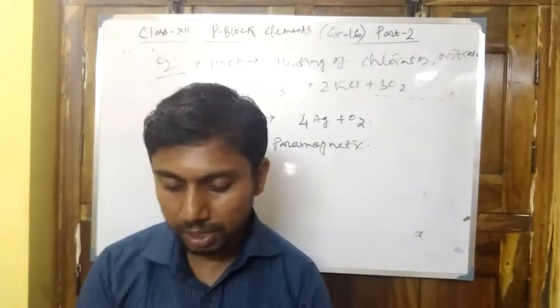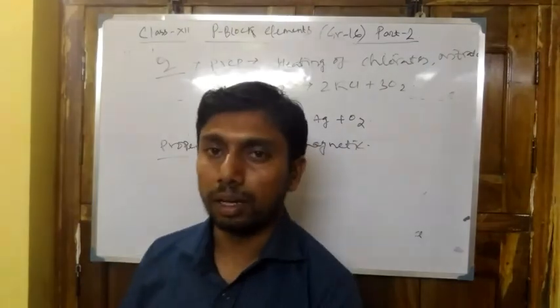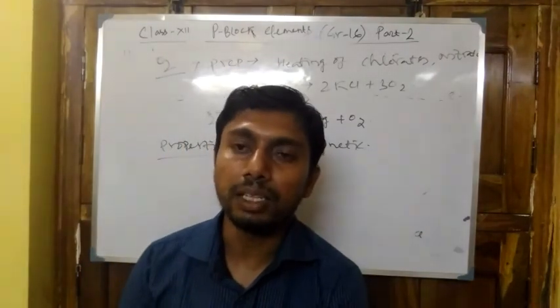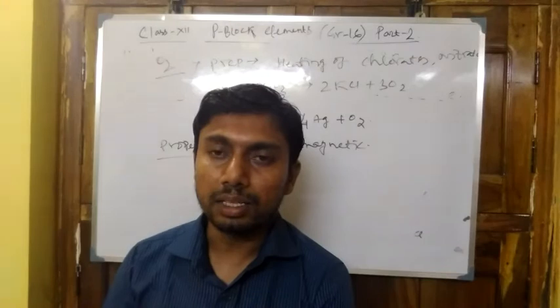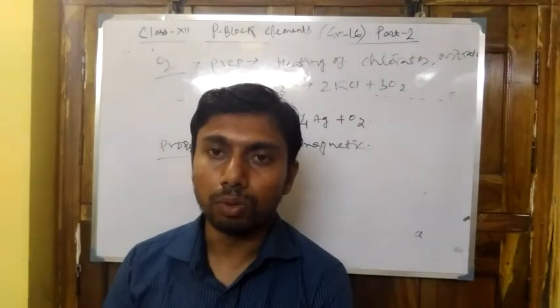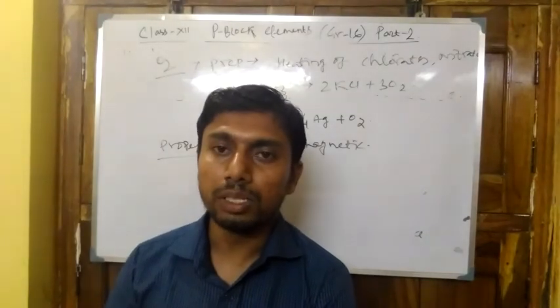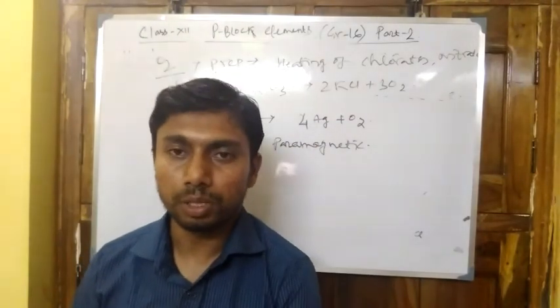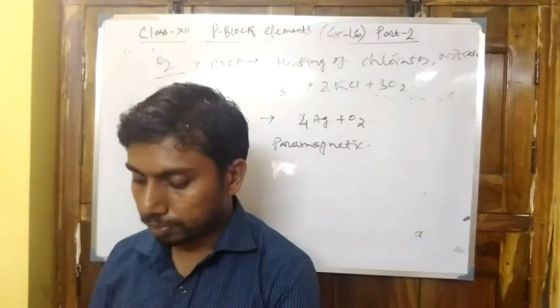Second, the catalytic oxidation of ammonia using platinum gauze catalyst to produce NO, which is used in the Ostwald process, the preparation of HNO3.